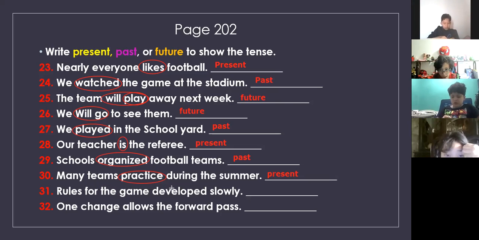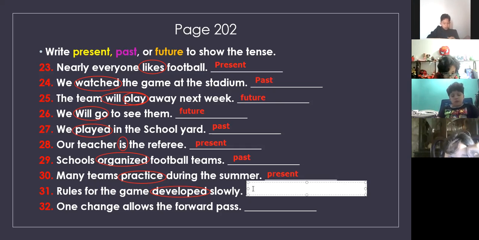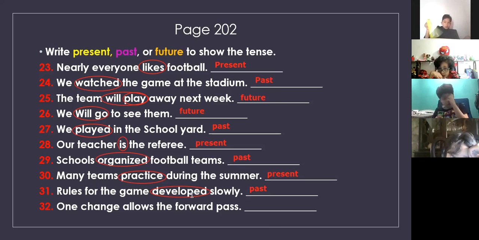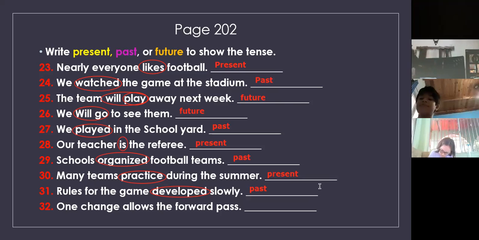Developed. Developed, that's right. And is it present, past or future? Past. How do you know that it's past? Because of the ED. That's right. Rules for the game developed slowly. That is not a verb. Develop, yes.